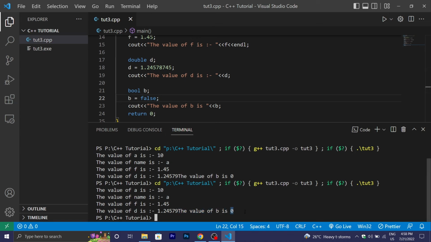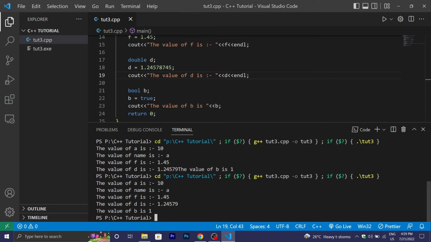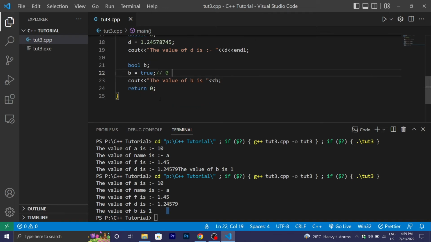False is equal to 0, and after that I will type true. Wait, I will press enter here. Now you can see that the value of b is 1. So basically 0 is false and 1 is true.